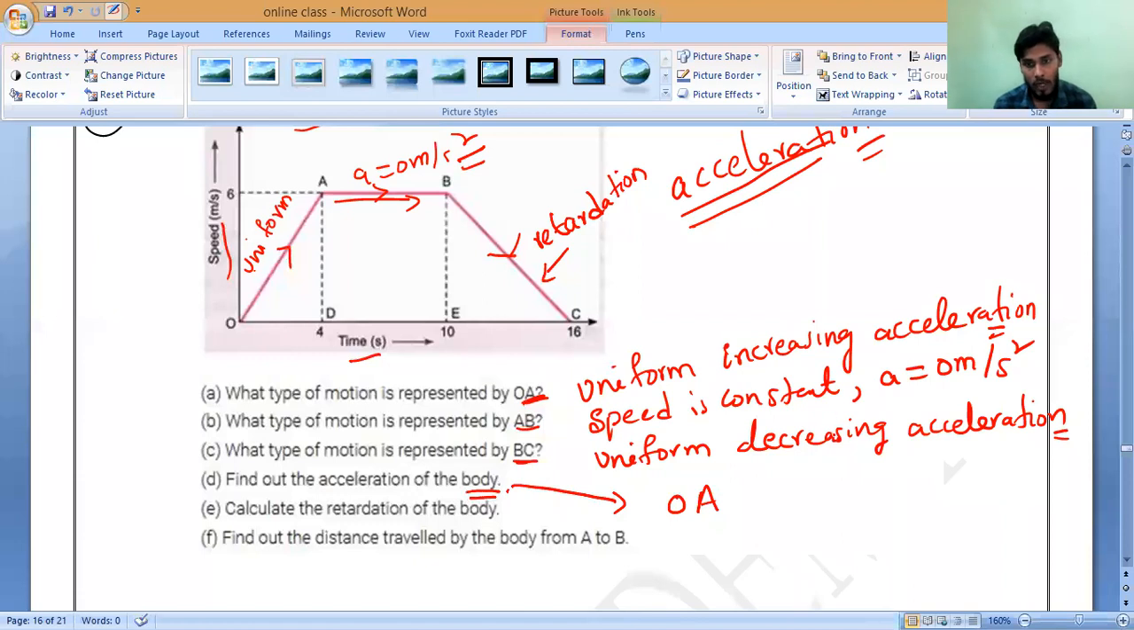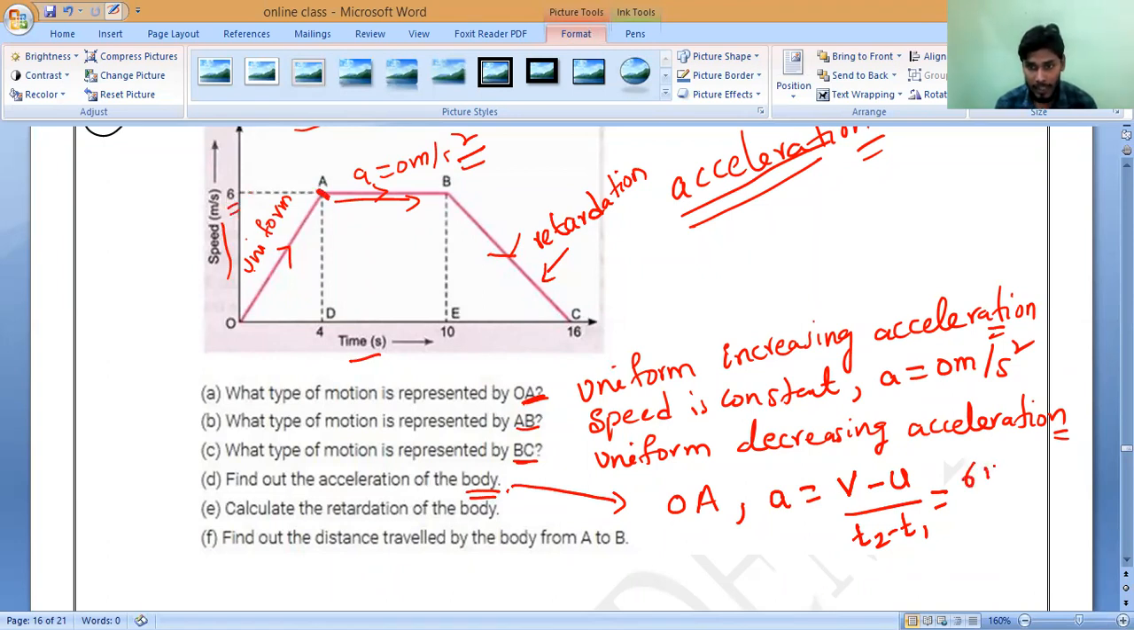What is the formula? Acceleration is equal to (V minus U) by T, that is, final velocity minus initial velocity, divided by final time minus initial time. Is it yes or no? In the graph, what is the final velocity here? This is the final point, where it has reached. What is the final velocity?